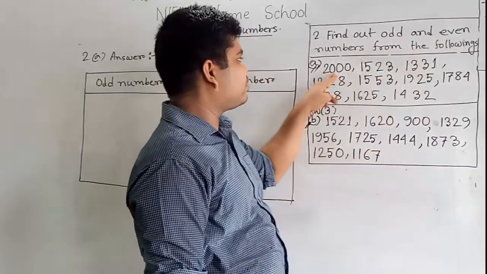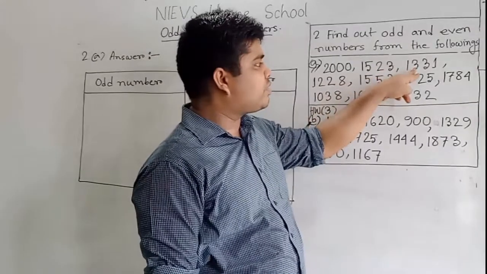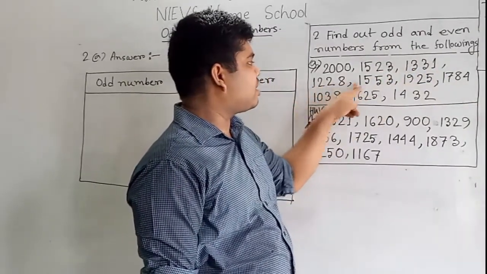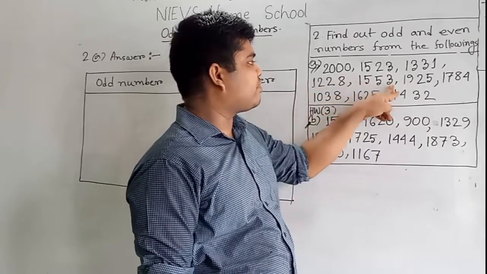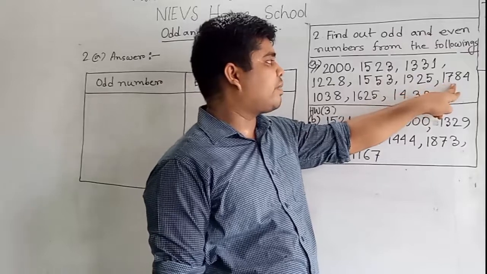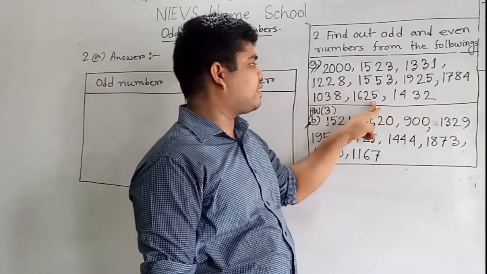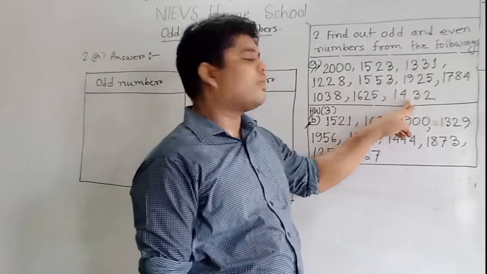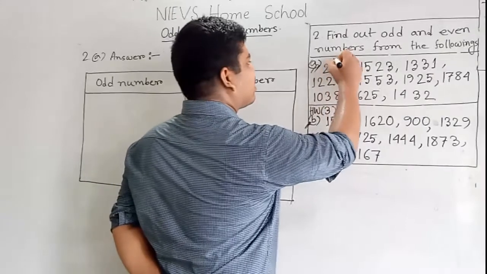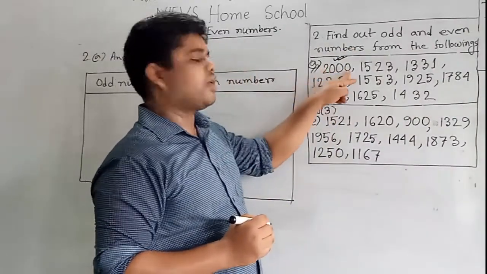Find out the odd and even numbers from the following. Here the numbers are 2000, 1523, 1331, 1228, 1553, 1925, 1784, 1038, 1625, 1432. My dear students, here we shall check the first number, 2000.